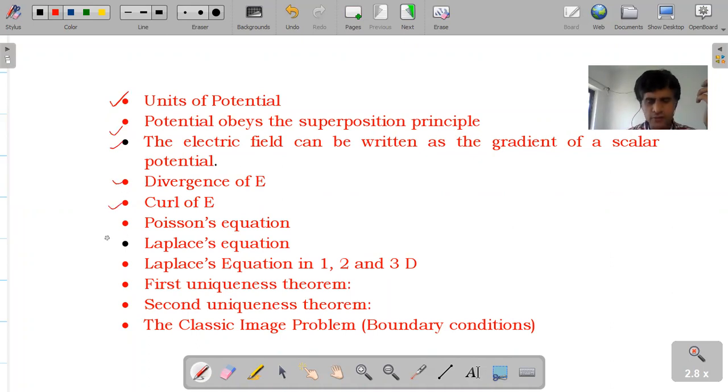Then Poisson's equation. What is Poisson's equation? Laplace equation: if there is no charge density, then del square V equals zero. Then Laplace equation in one dimension, two dimension, three dimension case. Then first uniqueness theorem, second uniqueness theorem, and boundary conditions to solve image problems.